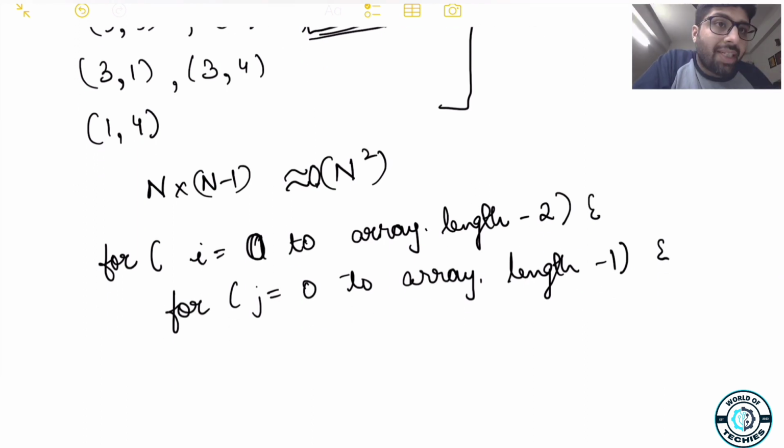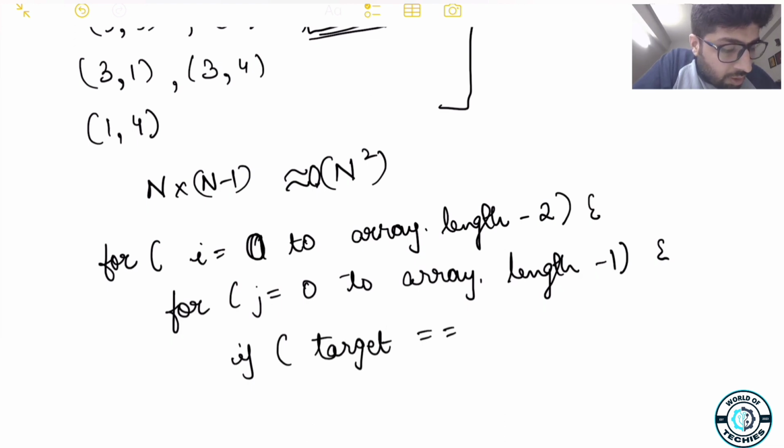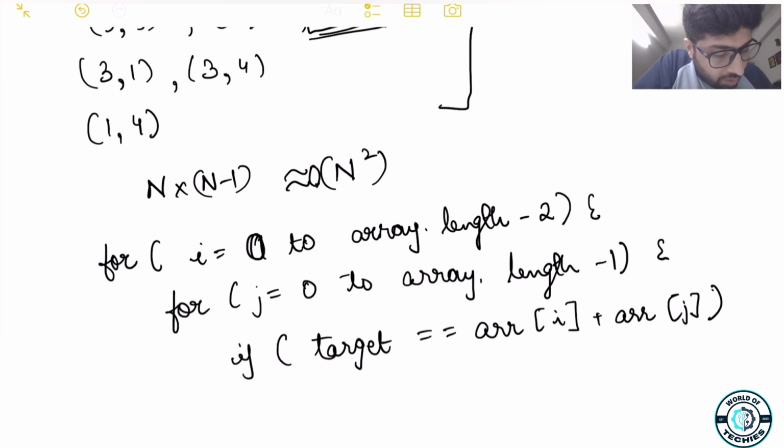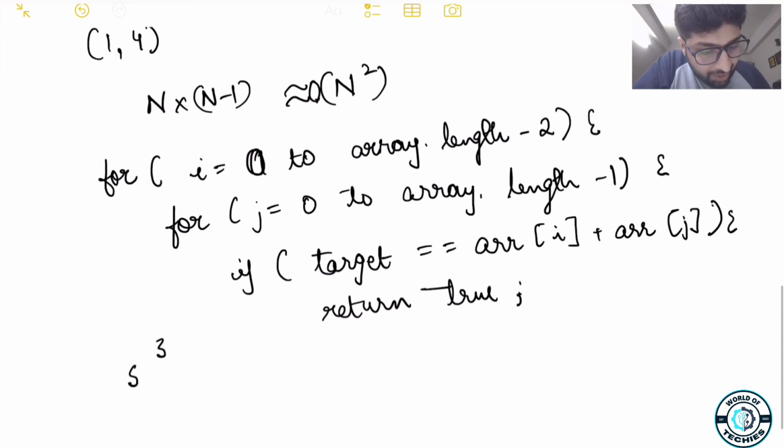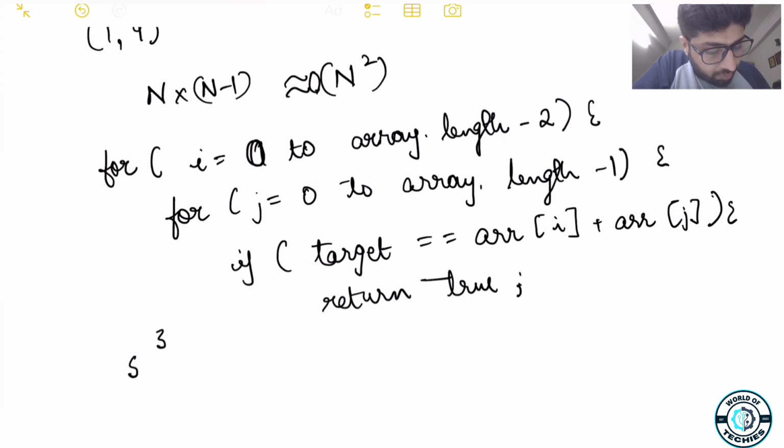I'm writing pseudocode so that you can easily adapt it to whichever coding language you are using, right? So all you have to do is, if target is equal to array of i plus array of j, then you can just return true. That's it. And if you don't have any satisfying situation, once you move out of this loop, you will return false.